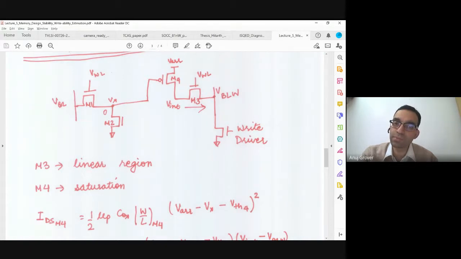Hello? You want Vint to be as close to 0 because you are in the write operation and you're writing 0 from the other side. Yes, sir. So if Vint is almost 0, M3 is going to be in linear region, and M4 is going to be in saturation region, because you want Vx also to be low for the read stability part. Are you with me?